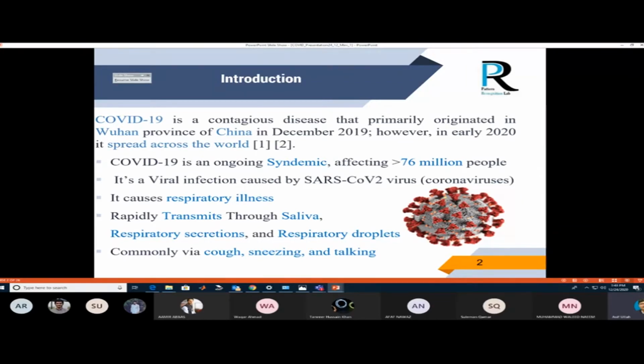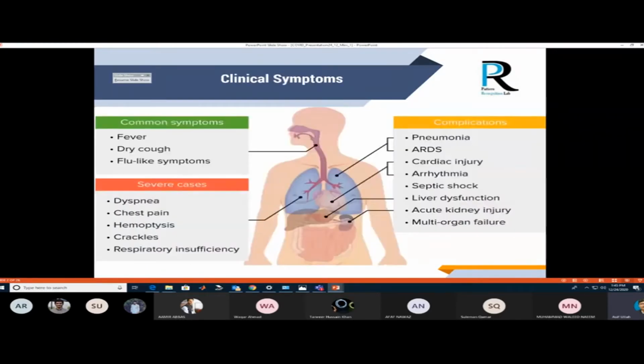What does it cause? It causes respiratory illness, affecting the exchange of gases between the blood and the air. So it affects our whole respiratory system and causes death due to failure of the respiratory system. And what is the common medium of infection of COVID? That is cough, sneezing, and talking. The most common clinical symptoms are fever and dry cough, while in a severe case, it may cause pneumonia and other infection.